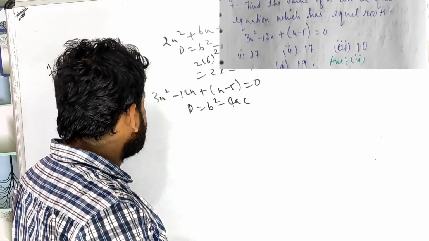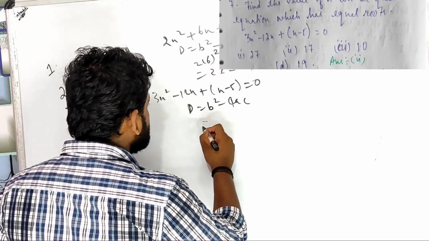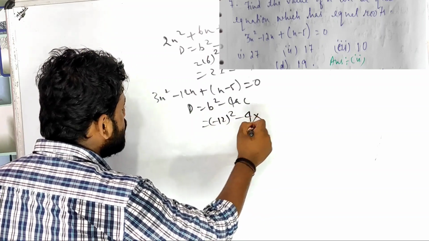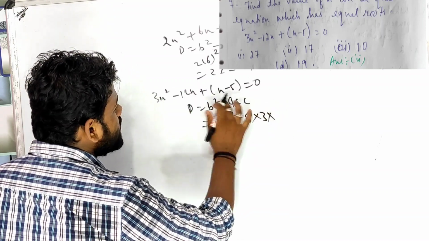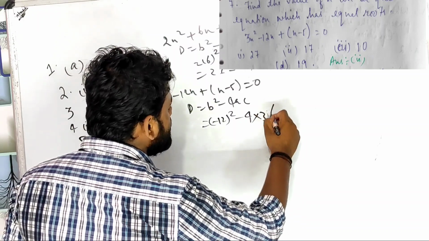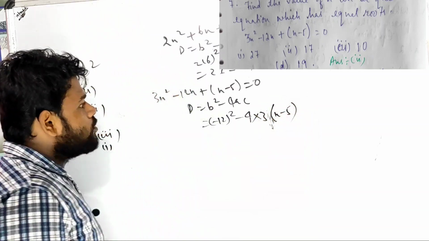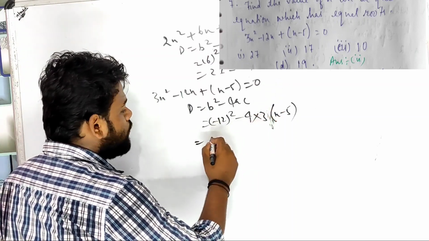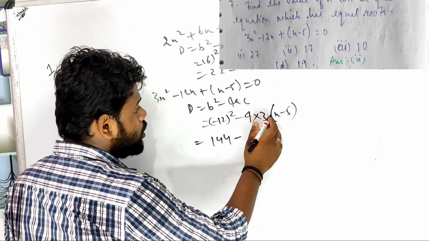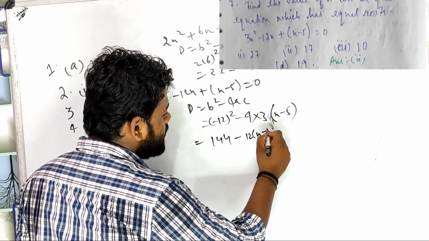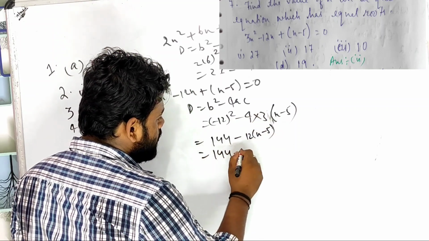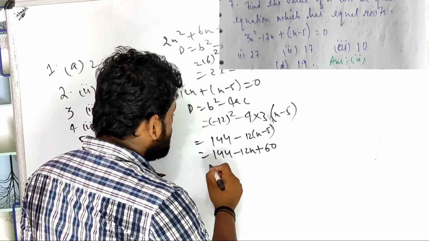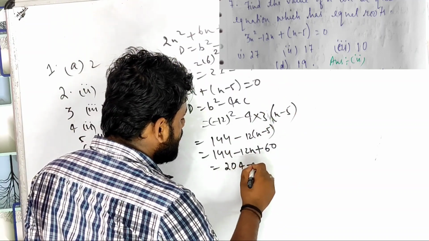b square minus 4ac. What is b square? What is b? Minus 12, we square it, children. Then minus 4 into 3 into c. c is given, c is n minus 5. So minus 12 into minus 12 is 144, minus 12 into n minus 5 is minus 12n, plus 60 since minus into minus is plus. That means 204 minus 12n.